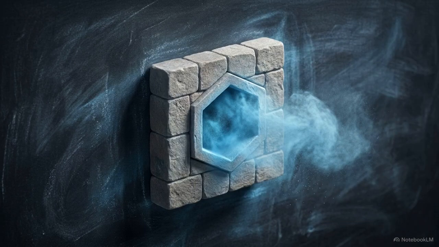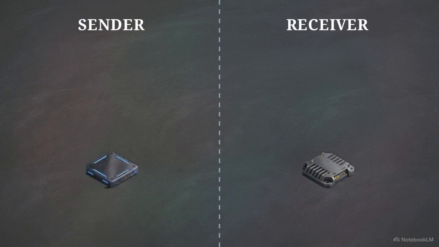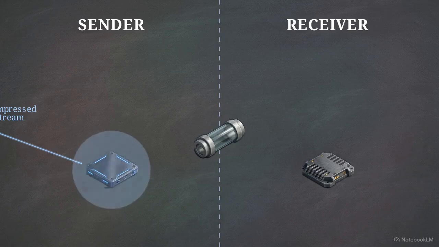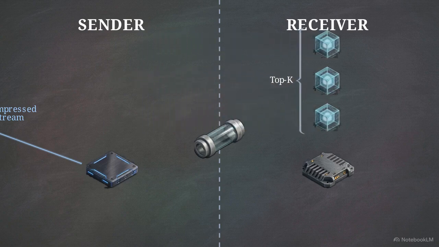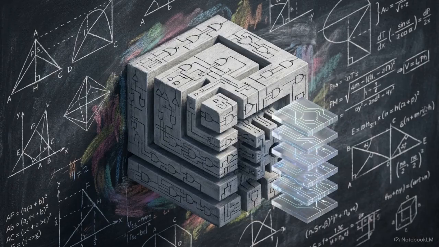We bypass the rank K barrier using an architectural escape hatch known as the top K verify protocol. This setup strictly divides the inference process across a boundary into two discrete roles, a sender and a receiver. The sender computes a draft of the next step using the heavily compressed lower rank K stream. Instead of transmitting a single compromised answer, the sender transmits a top K list of candidate tokens across the boundary. The receiver catches this drafted list of candidates.